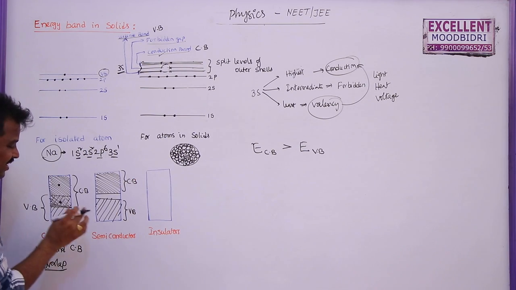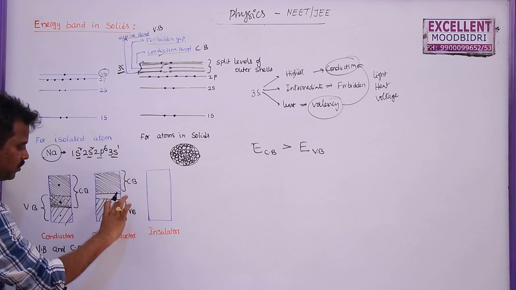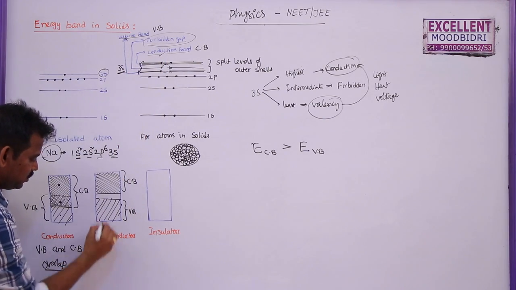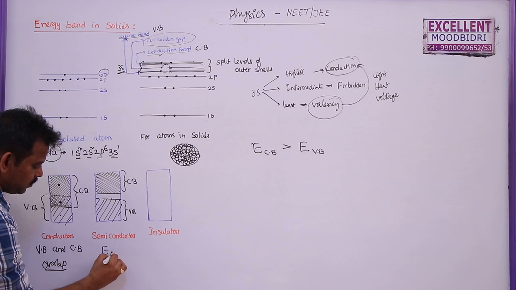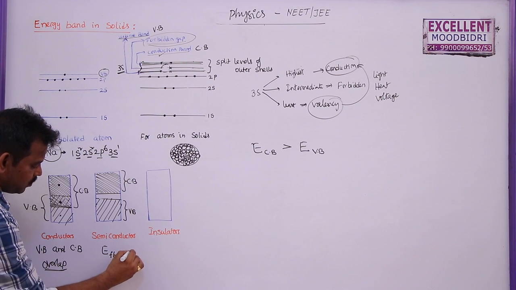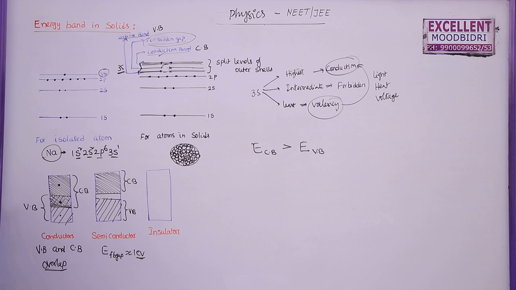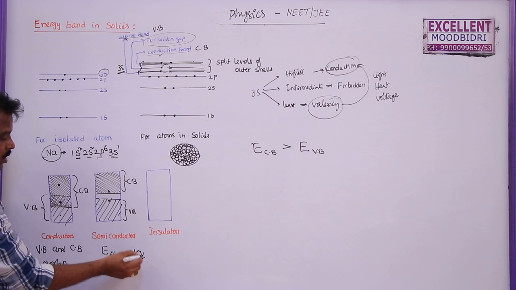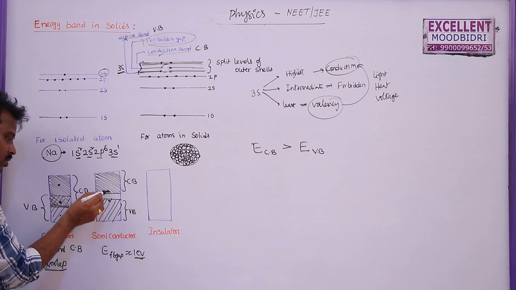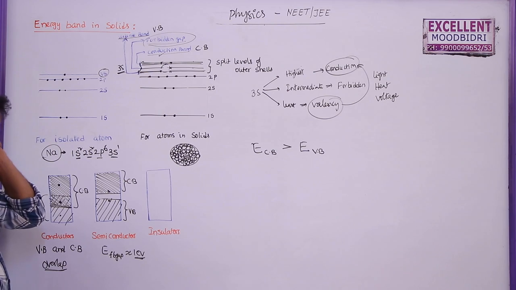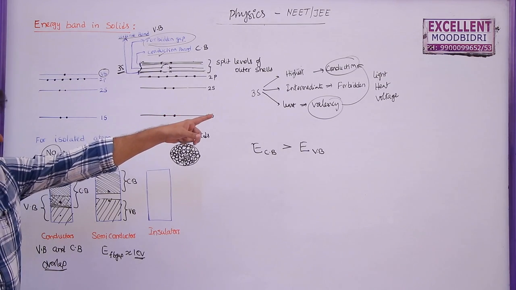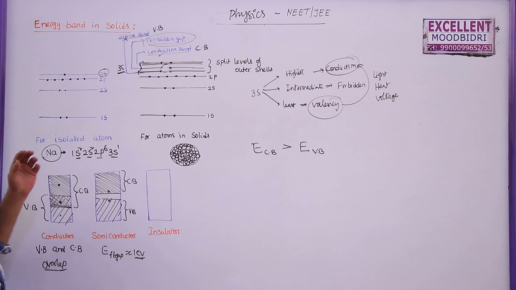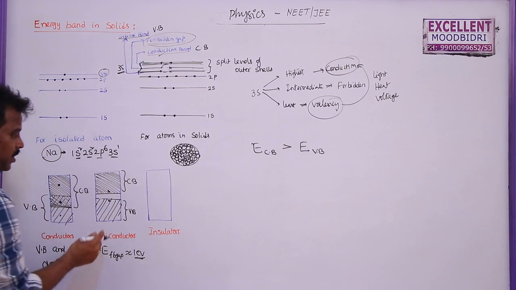So here there is a small gap between the conduction band and the valency band. This gap is called a forbidden gap, and the energy of that forbidden gap is around 1 electron volt. So the energy of this electron will differ by around 1 electron volt here. If you supply that 1 electron volt, it will jump into the conduction band. So how to supply that energy? We will supply light energy, heat energy, or electrical energy, or even by adding impurities we can increase the number of electrons in the conduction band. That we will discuss later.